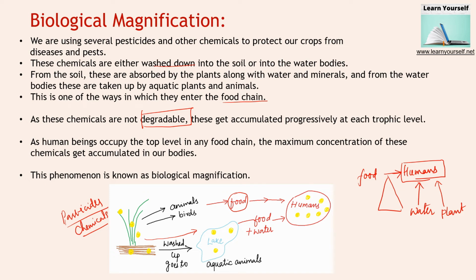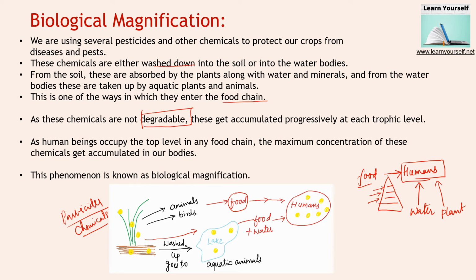This gets accumulated progressively at each trophic level. Yes, progressively at each trophic level they are accumulated. So their concentration is getting higher after each and every year that we are increasing the use of pesticide and chemicals. So the concentration is increasing every year.